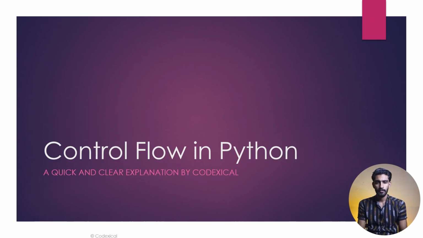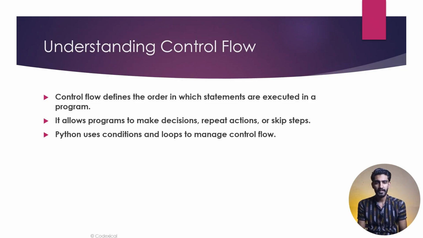Welcome to CODEXICAL. In this video we will explore control flow in Python, the logic that decides how our code runs. Let's get started. Control flow is what allows Python to make decisions and repeat tasks. Without it, programs would simply execute line by line. It's what makes programs dynamic and powerful. Control flow defines the order in which statements are executed in a program. It allows programs to make decisions, repeat actions, and skip steps. Python uses conditions and loops to manage control flow.